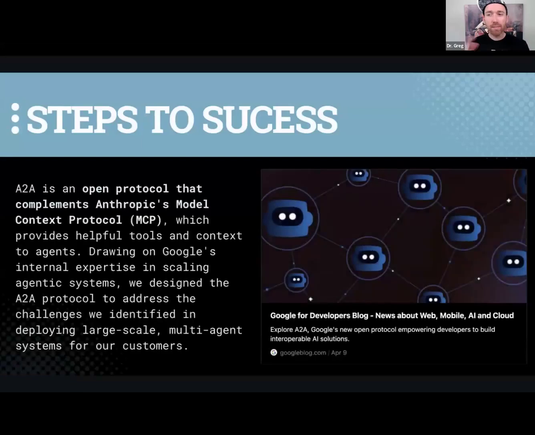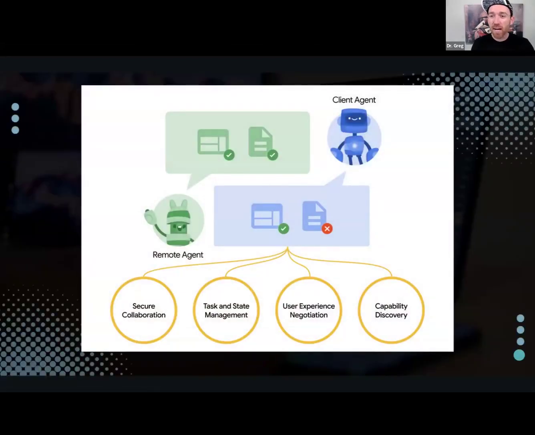So, Wiz, we can look at the general discussion here, very marketing-y. Hey, it complements MCP, great. Drawing on Google's expertise. We've seen this with them. They come out at the right time with the stuff that is named and system diagrammed very, very nicely. Speaking of, this is their beautiful system diagram.